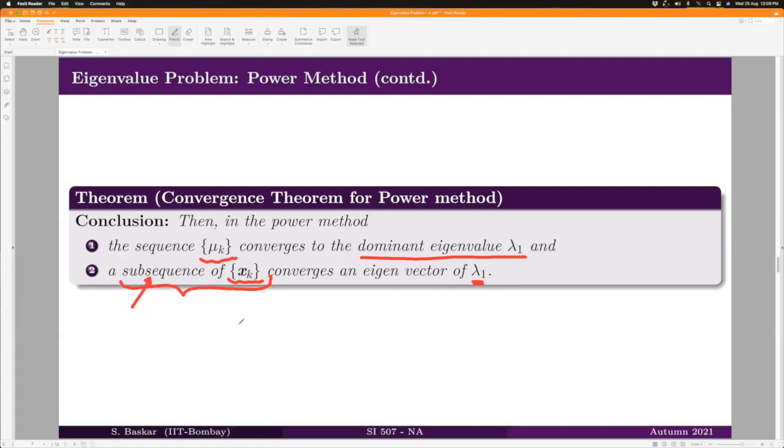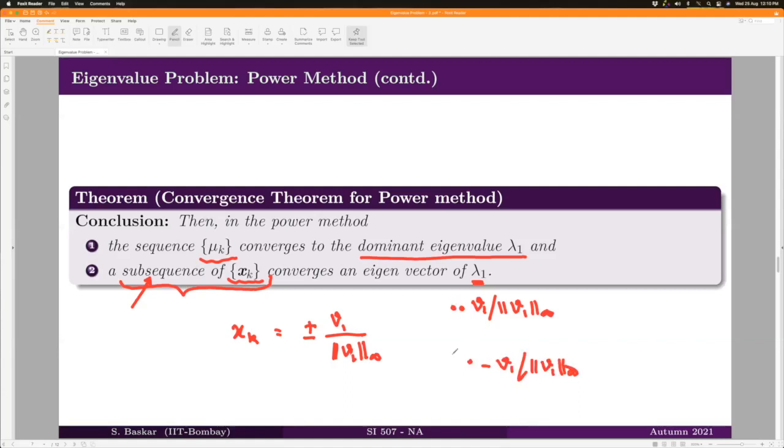That is because x_k may oscillate in general between plus or minus V1 divided by norm V1. It means the sequence x_k may fluctuate between V1 divided by norm V1 to minus V1 divided by norm V1.